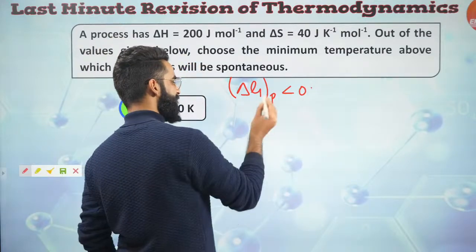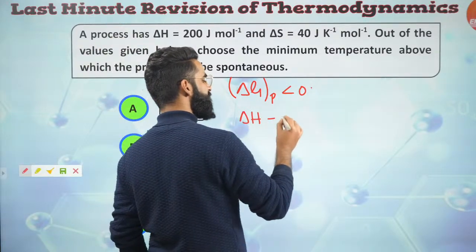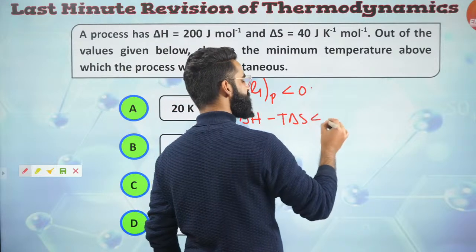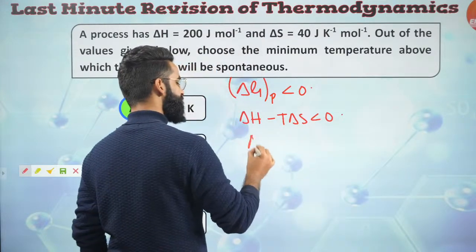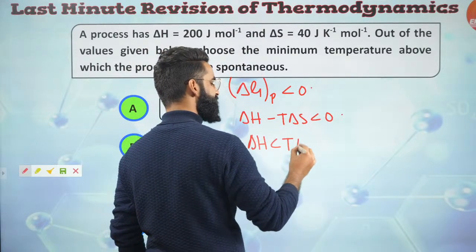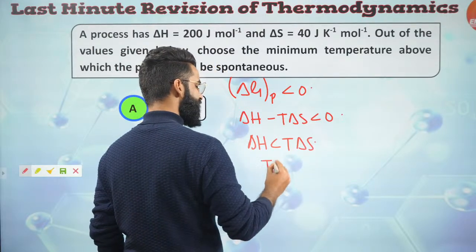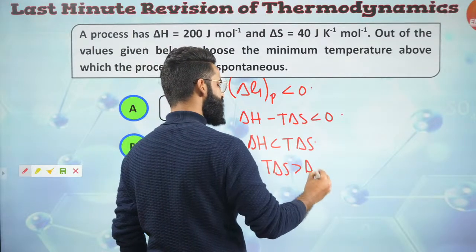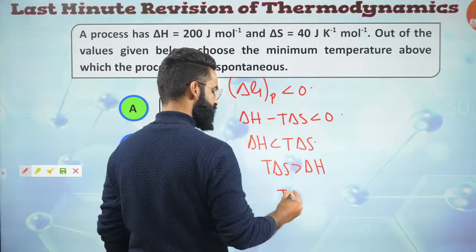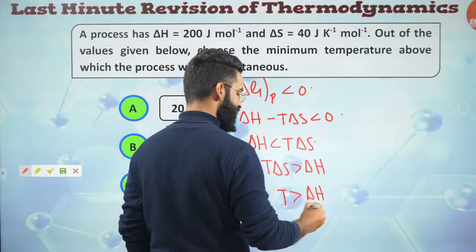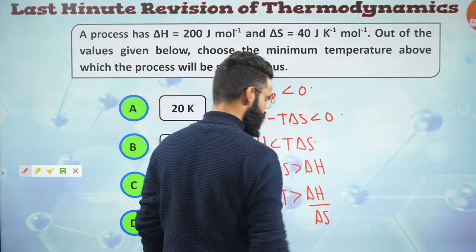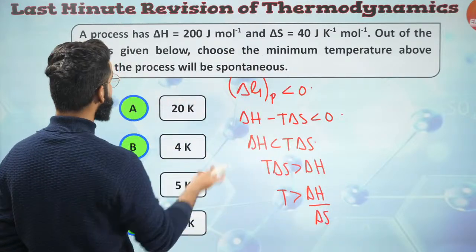Now, as you all must be knowing, delta G is nothing else but delta H minus T delta S. This term should be less than 0, right? Now I can say delta H should be less than T delta S, then only the process is going to be spontaneous. Or I can say T delta S should be greater than delta H, or temperature should be greater than delta H divided by delta S, then only the process is going to be spontaneous.